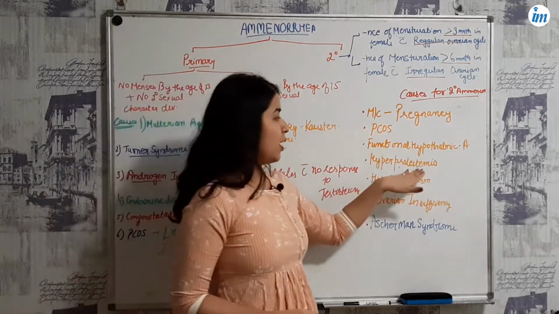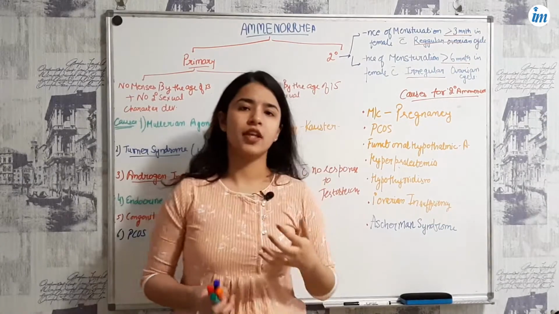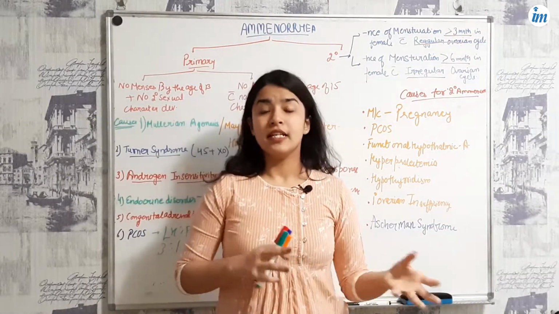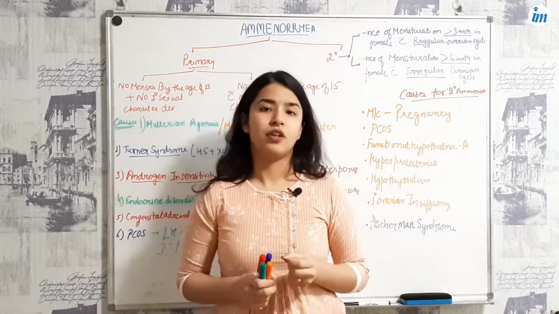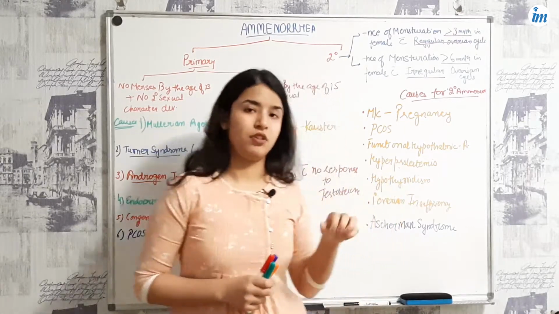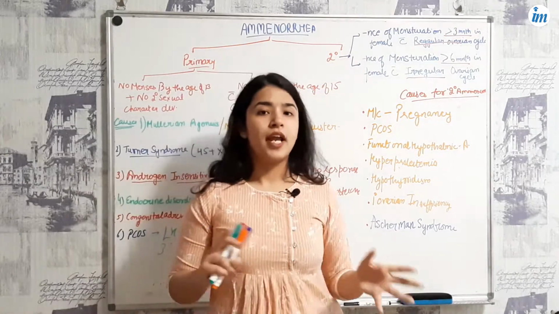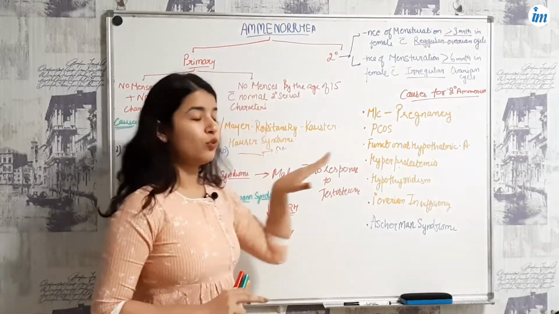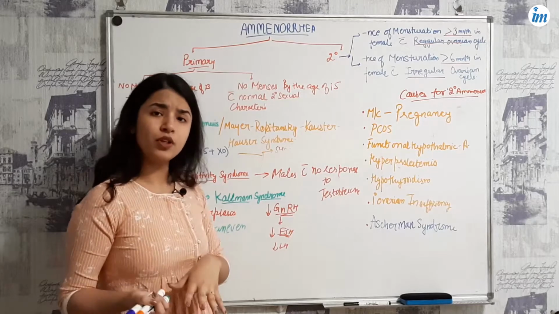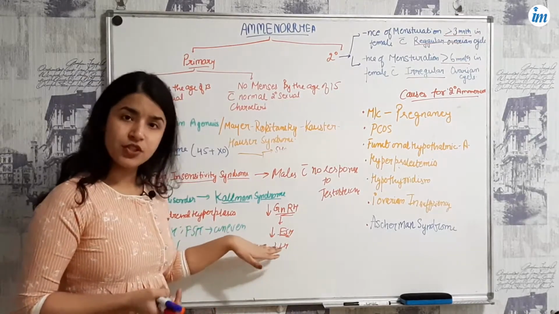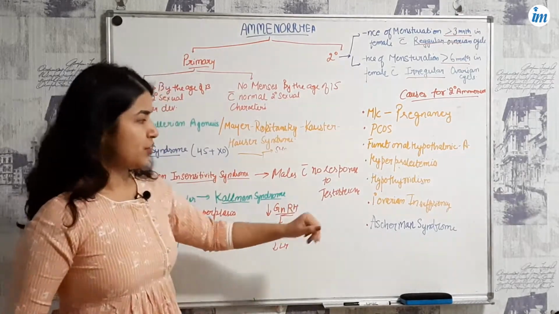The other is hyperprolactinemia. Generally, prolactin sends negative feedback for what? That is for GnRH. Prolactin and GnRH are antagonists, so if prolactin is higher, GnRH will be lower. So again, what is happening? There will be less FSH and less LH. So no menstruation at all.